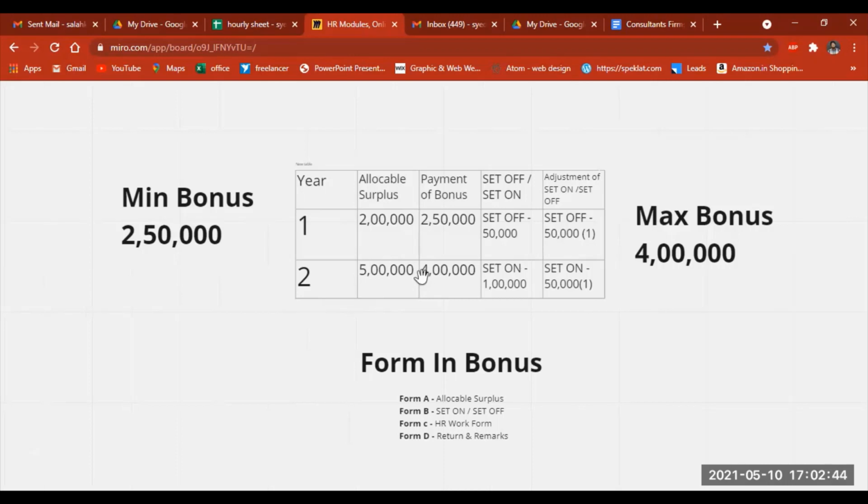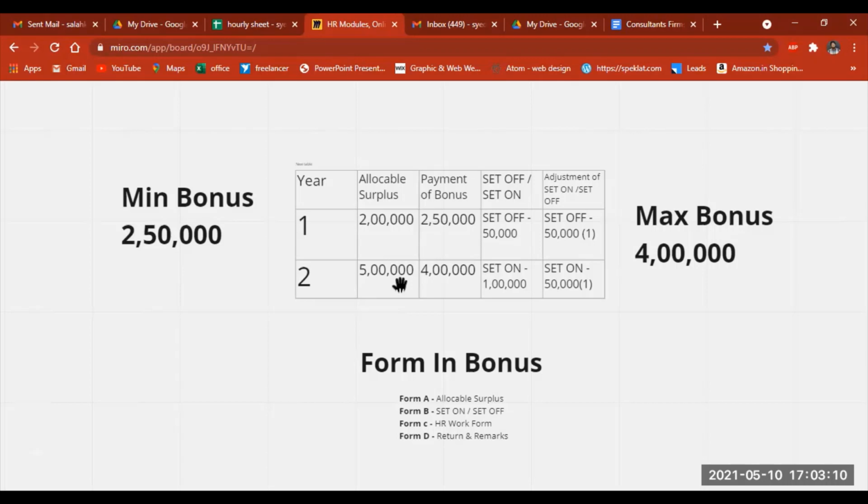But in the second year, the company gets some profit, so they have an available surplus of 5 lakhs. It is not that the company earns 5 lakhs or 7 lakhs, whatever the amount they earn, they cannot pay it all. It is also mentioned by the government that the maximum bonus should be 4 lakhs.